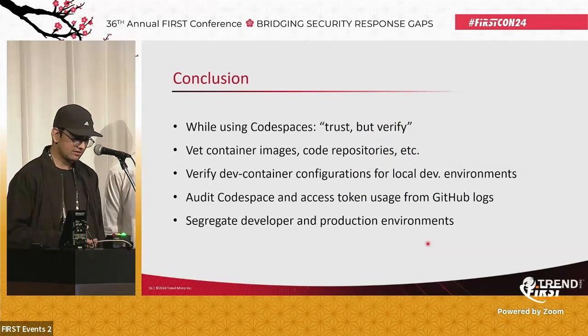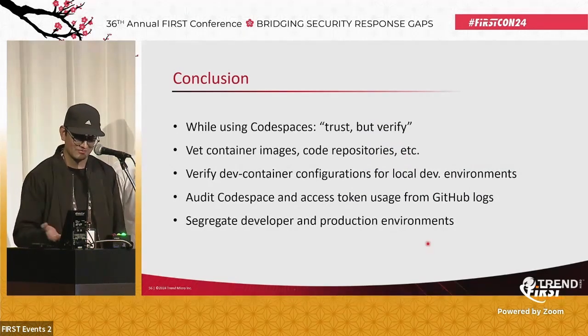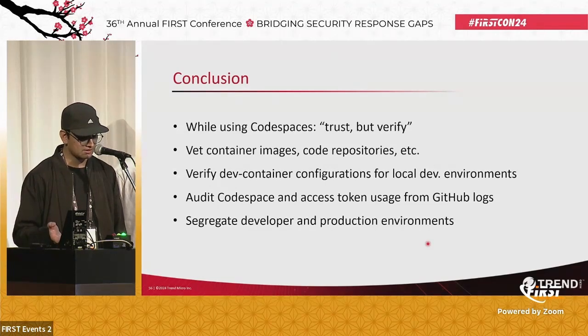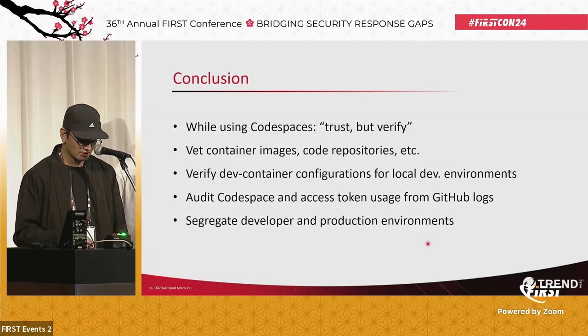So when we think of trust but verify, everybody loves these three words. Code can be in the form of VS Code extensions, container images that you're using in your dev containers, GitHub repositories, the dev container post start commands, and all those command execution directives. You need to be very careful when you're executing dev containers in your environment. So you can verify them.